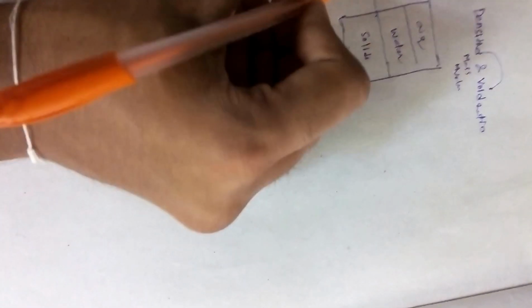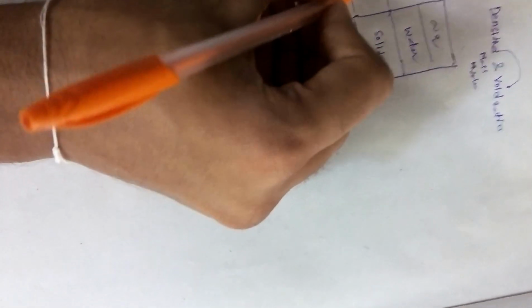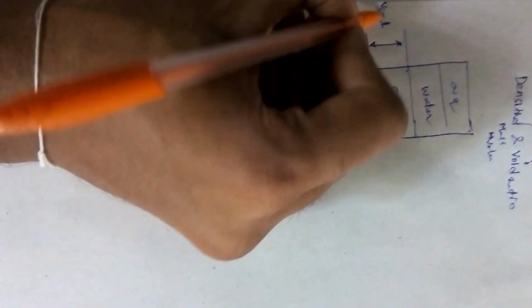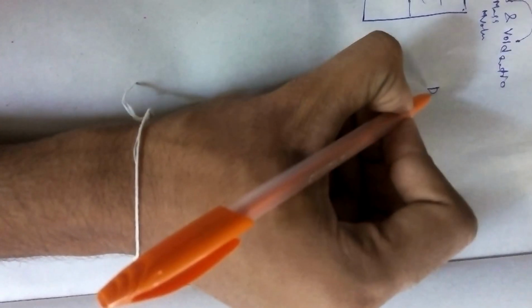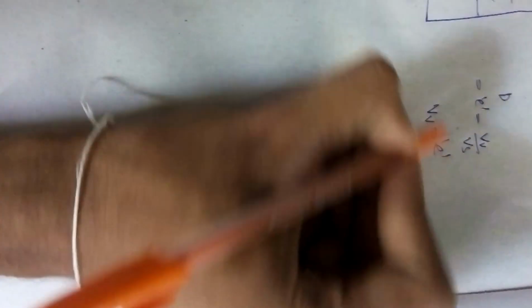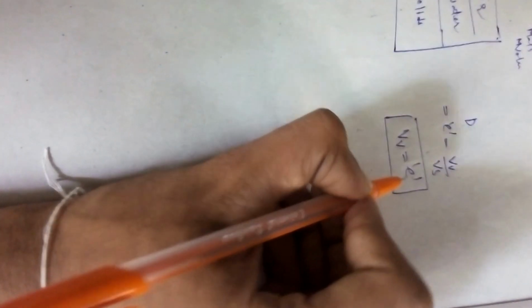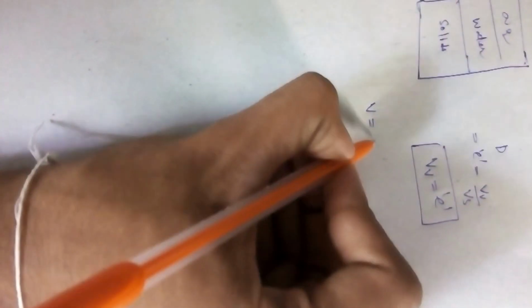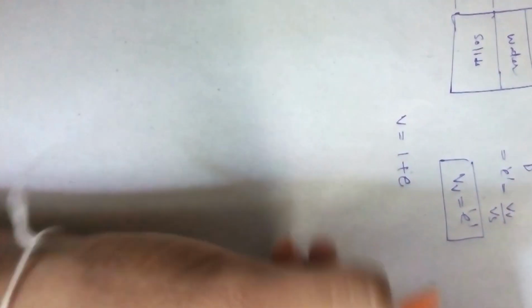The assumption number 1 is we take the volume of solids as 1. Now let us go with the definition of void ratio. Void ratio is nothing but volume of voids to the volume of solids. Now the volume of voids is nothing but the void ratio. Let us substitute over here. Volume of voids is e. Now the total volume is equal to 1 plus e.